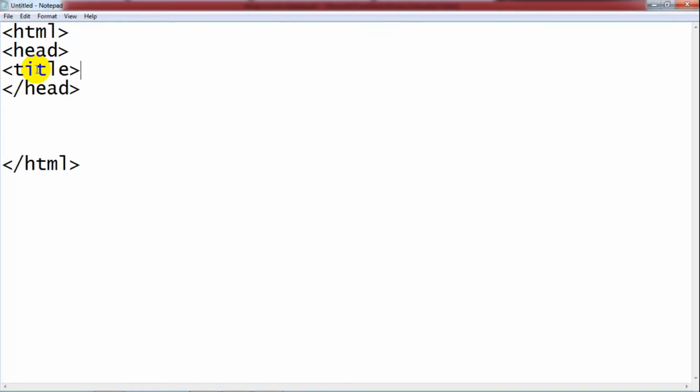We discussed earlier each and every element of the web page needs to be marked. So we have to tell the web page that that is the title. So we use the title mark, and here we write my first web page, right? That is the title of the document.